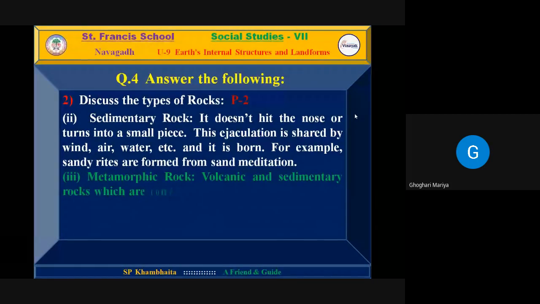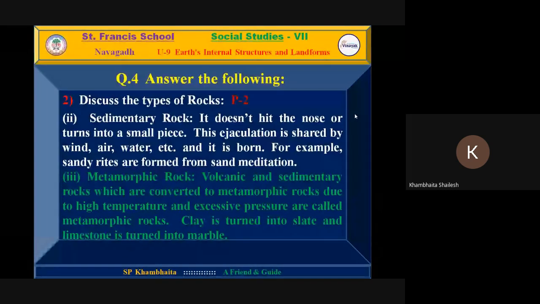Third, just a minute, metamorphic rock. A minute. Second one is sedimentary rock. We are going to explain it so that this slide is completed. First one we have just discussed, igneous rock. Second one is sedimentary rock. It breaks down and turns into small pieces, and thus it gets deposited because of wind, air, and water. By the pressure of these three, wind, air, and water, this kind of rock is born. For example, sandstone or sand sedimentation.